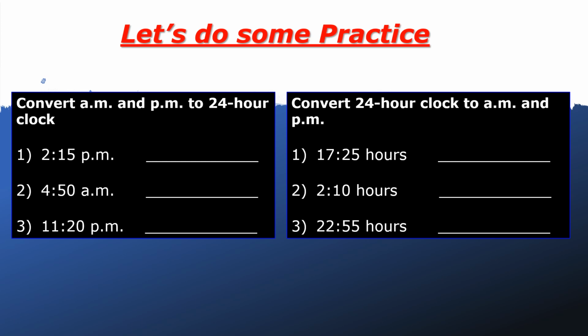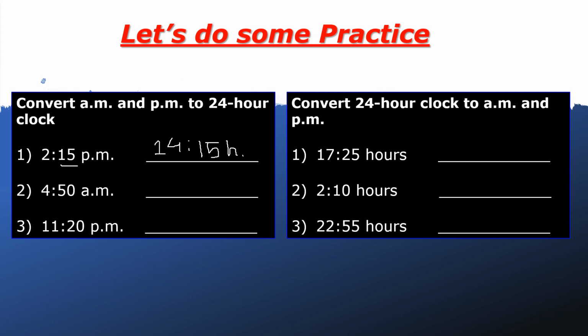Yes, friends, it is 14. And we leave the minutes as they are, so we write 15. And we write hours because it's 24-hour clock. I'm writing H for hours.